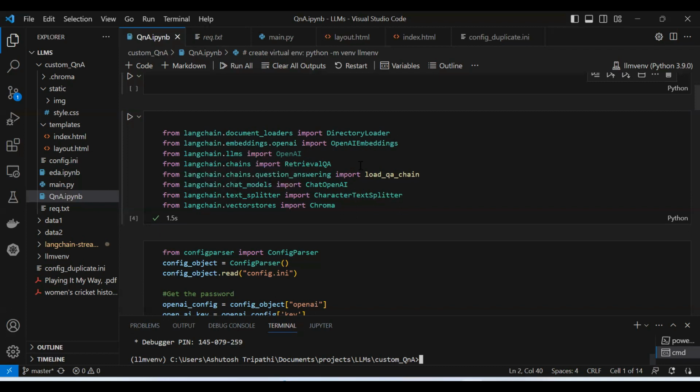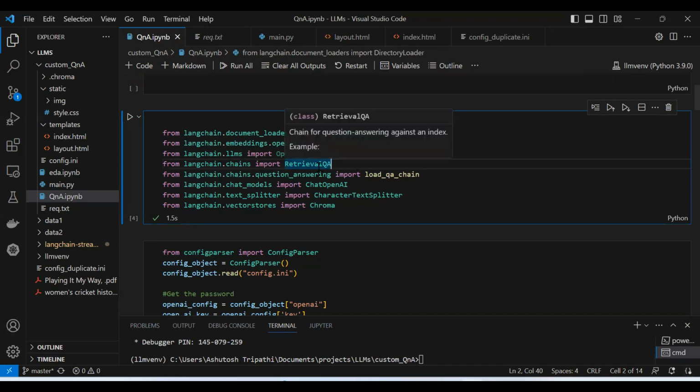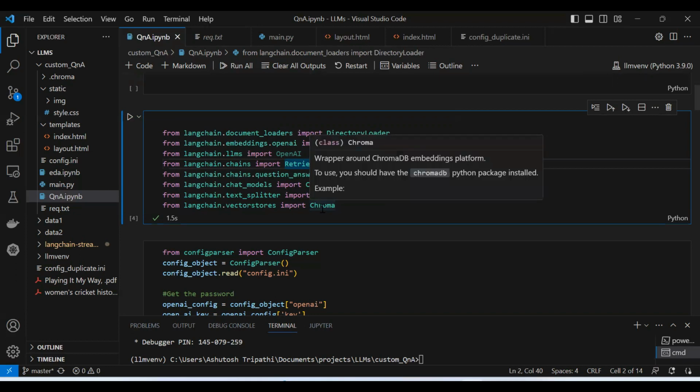And then from langchain.chains, import RetrievalQA. So first of all, what is a chain basically? A chain you can think of like a normal pipeline or stacking certain tasks. In this case, a chain combines the prompts and different components which are required for question answering. Here I'm importing a specific chain, that is RetrievalQA. It is a chain for question answering against an index. I'll first create embeddings, then on top of that create an index, and store that as a vector DB. For the vector DB, I'm using chromadb.